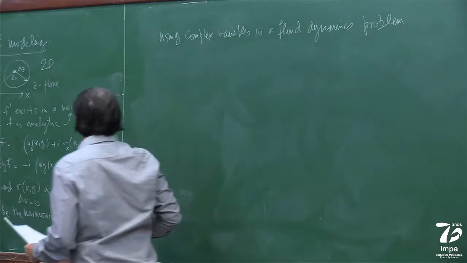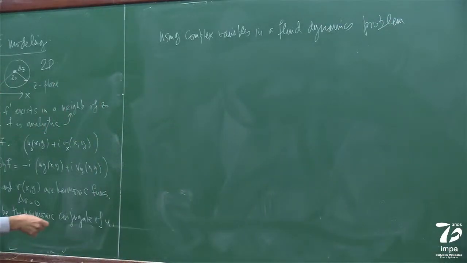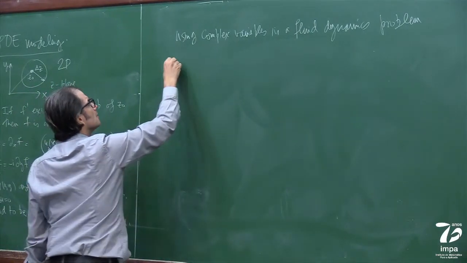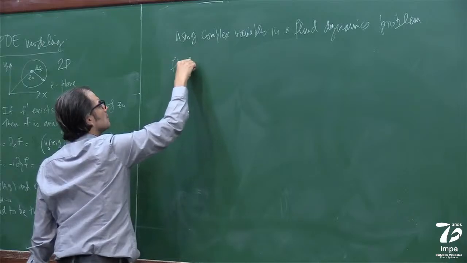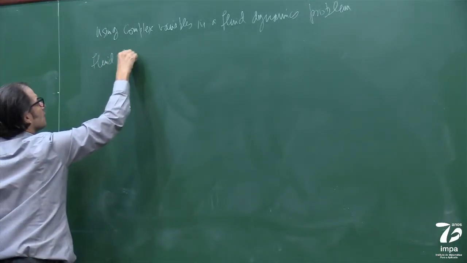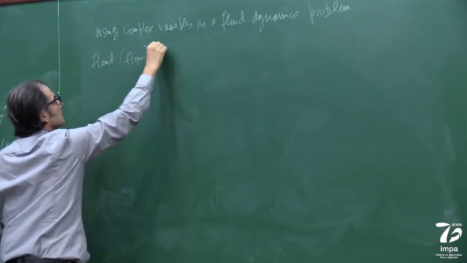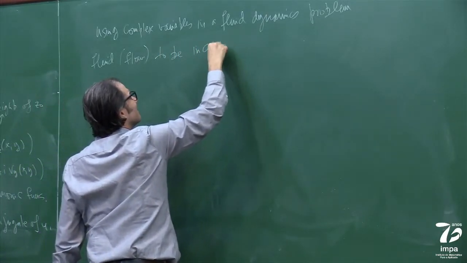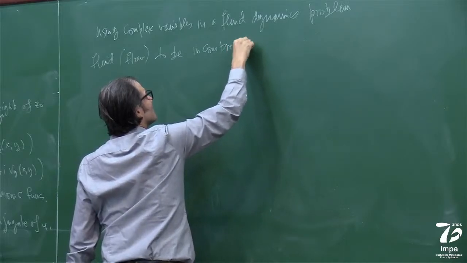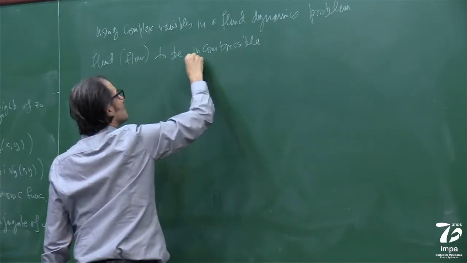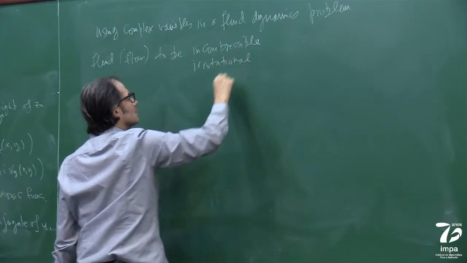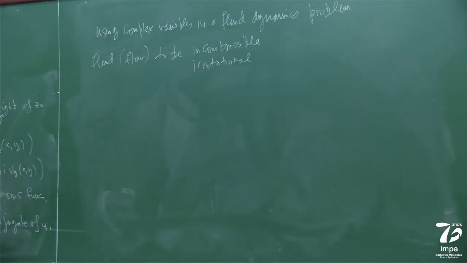In particular, the problem that I showed you last time, I will repeat it today. Let's consider our fluid, say our flow, to be incompressible and at first irrotational. Then I'll give up the hypothesis of irrotational at certain points.